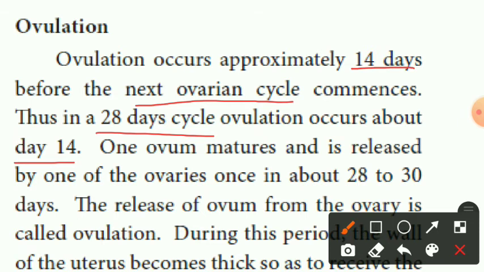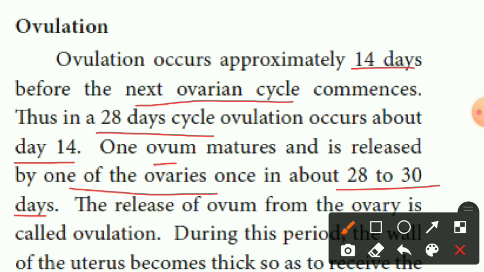Only one egg matures and is released by one of the ovaries once in about 28 to 30 days.